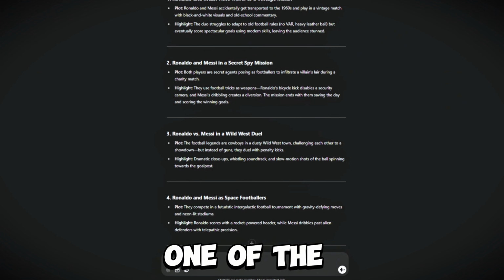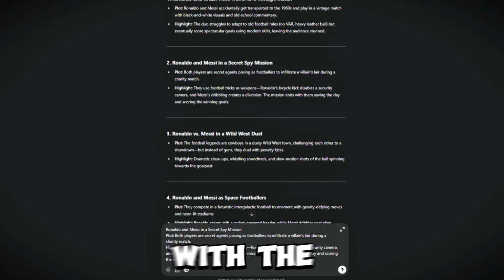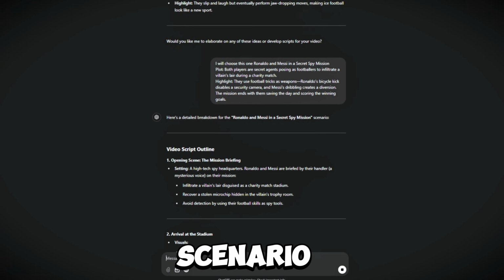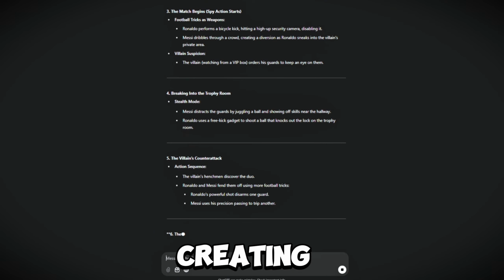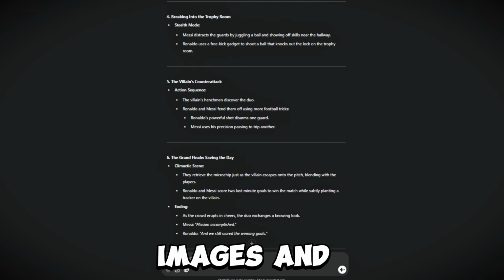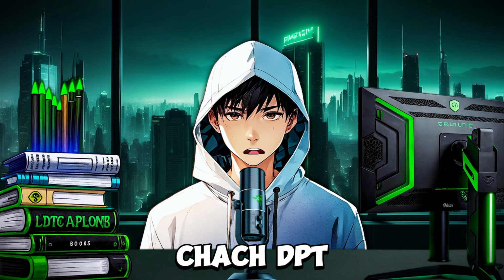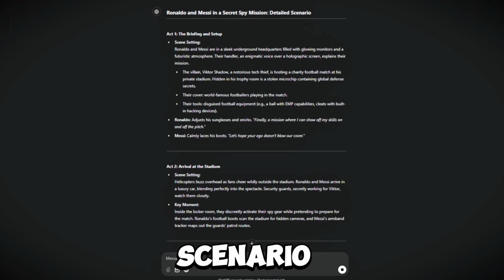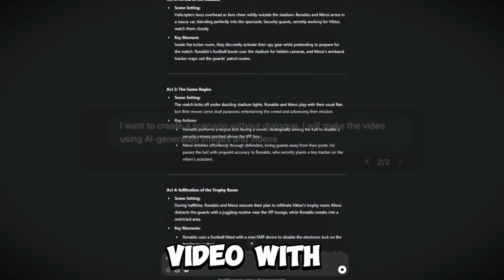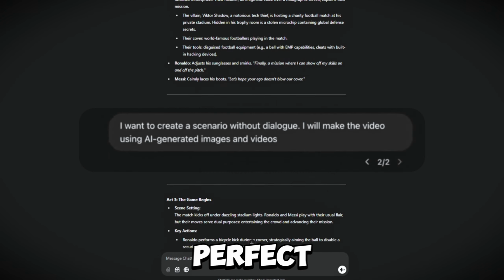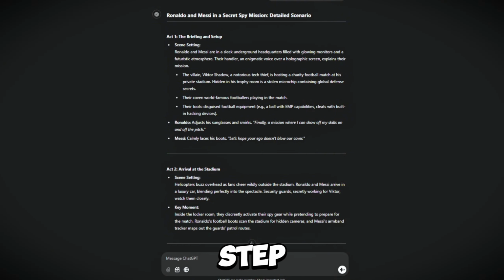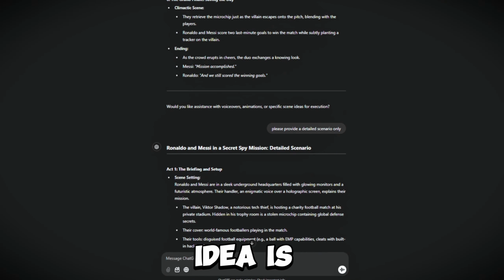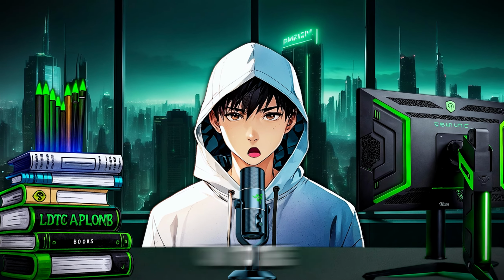I'll choose one of the ideas provided by ChatGPT. Let's go with the second one. And there we go. ChatGPT provides a complete scenario with dialogues, but we don't need any dialogues in our script since we're creating the video using AI-generated images and videos. So I'll ask ChatGPT, I want to create a scenario without dialogue as I'll be making the video with AI-generated visuals only. Perfect. Now ChatGPT gives us just the scene descriptions, so our first step, generating the scenario idea, is complete. Alright, let's move on to the next step.